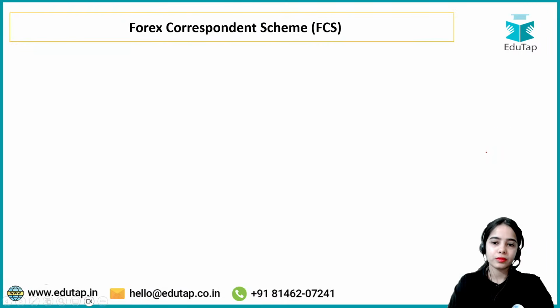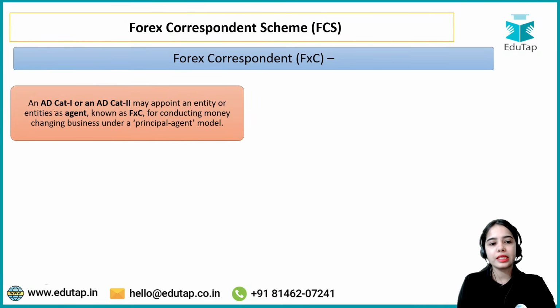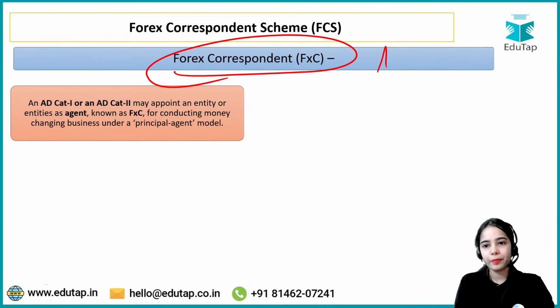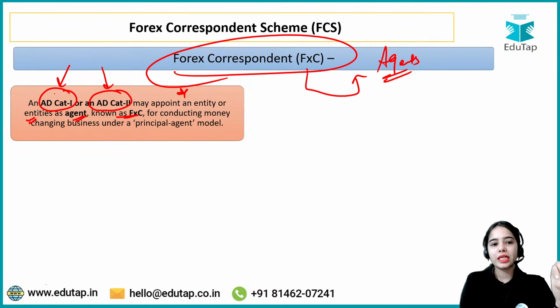Okay. Next is foreign exchange correspondent scheme. So foreign exchange correspondents, they are the agents basically of the authorized dealer category 1 entities or the authorized dealer category 2 entities. So authorized dealer category 1 or category 2, they can appoint an entity or entities as agent, known as the foreign exchange correspondent. So foreign exchange correspondent, they are nothing else, they are the agents of the authorized dealer category 1 or authorized dealer category 2 for conducting.